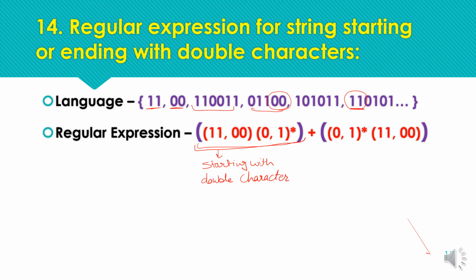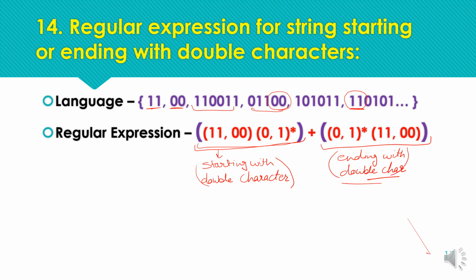And the second pattern is for strings ending with a double character. So our condition is either the string should start with a double character or the string should end with a double character.